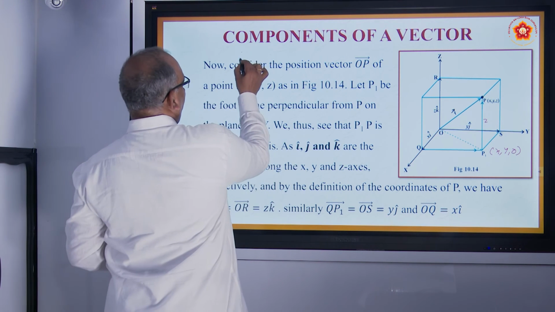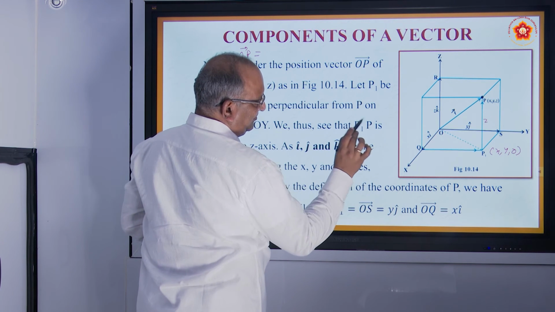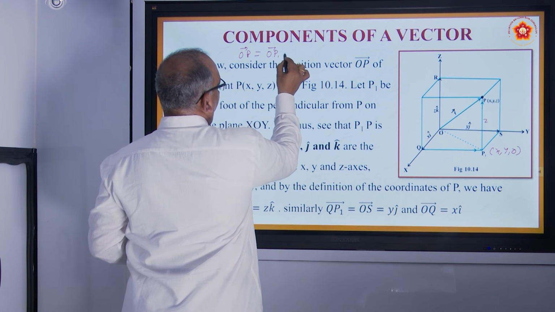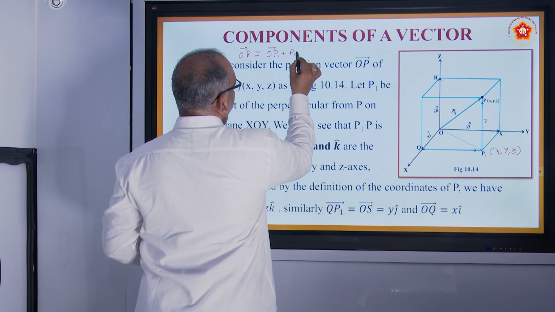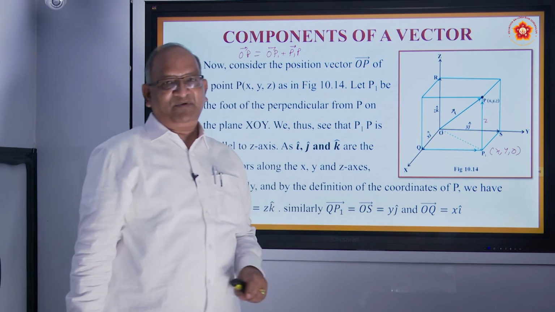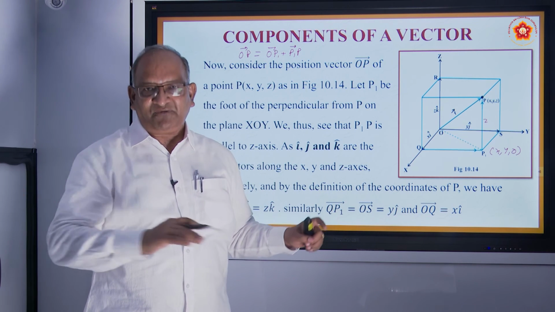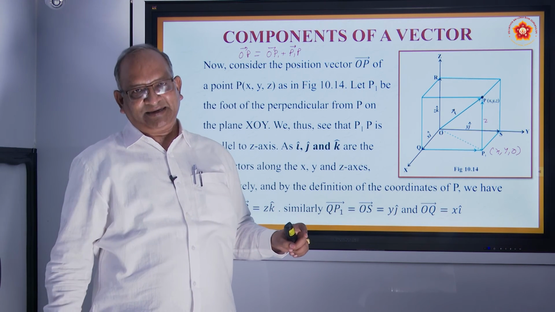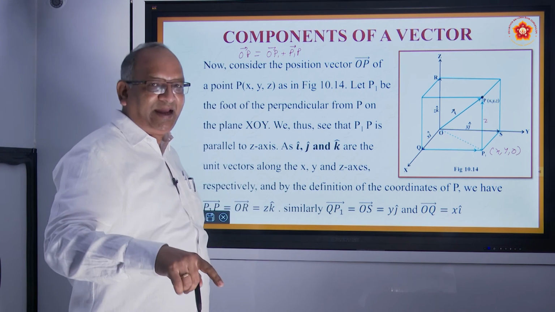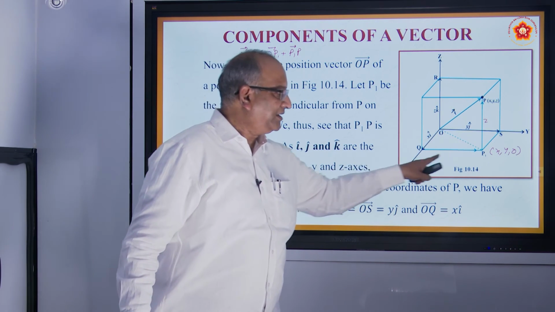In what way can you write OP? First we will write OP as OP1 plus P1P. Check what is OP1. How do you reach OP1? Even though this angle looks like an obtuse angle, it is not. Think of a corner of the room. The angle is 90 degrees. So from one corner to another corner, how do you reach? First we go x distance and then we move y. So this is OQ and then QP1.